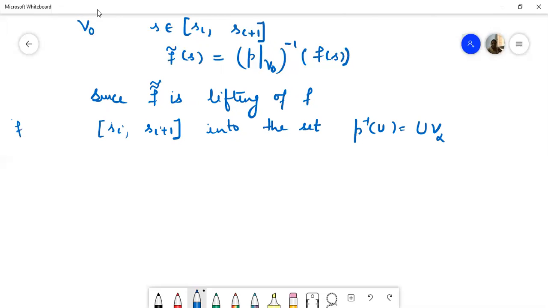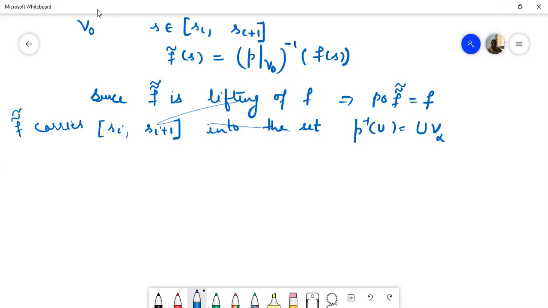So F double curl carries this interval into the set P inverse U, because this is a lifting, which means P circle F double curl is F. So if F double curl carries the interval Si to Si plus 1 into the set P inverse U, then only P circle F double curl will be F.